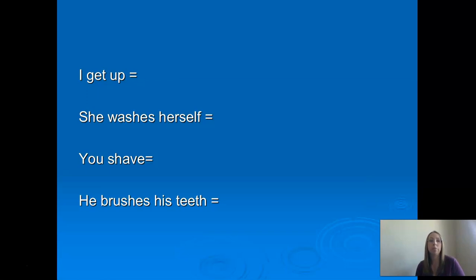Okay, so now hopefully you've unpaused the video. Let's see how you did. I get up. What's the verb for to get up? Se lever. So we had to conjugate se lever with je, so we've taken off the R and left the E. If you didn't get the accent, don't worry about that, but that's one of the verbs we said we need the accent on. And then we had to change the se to me to match with je.